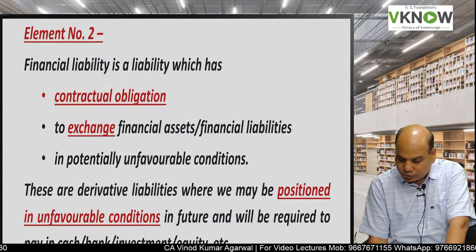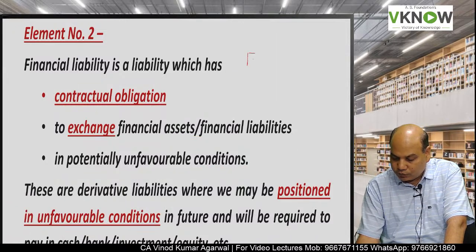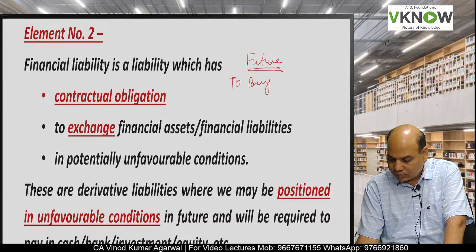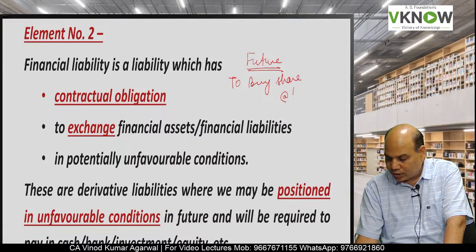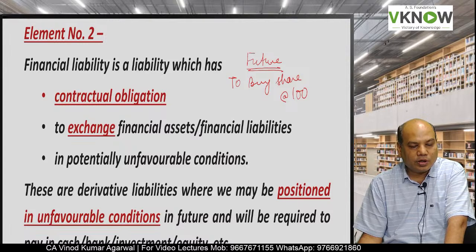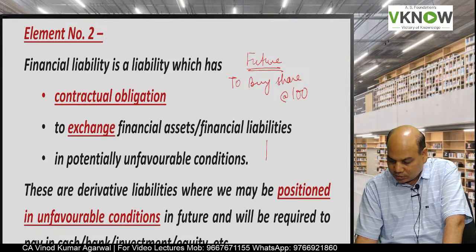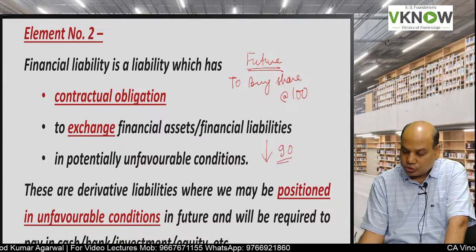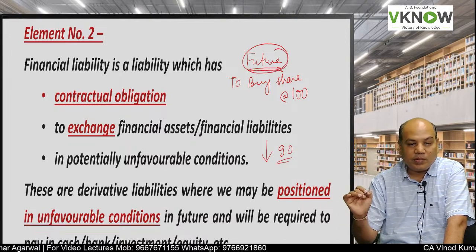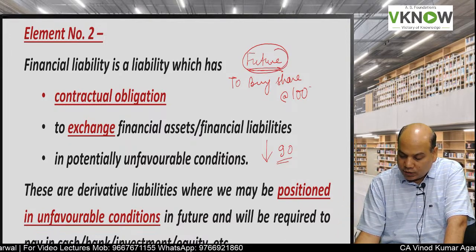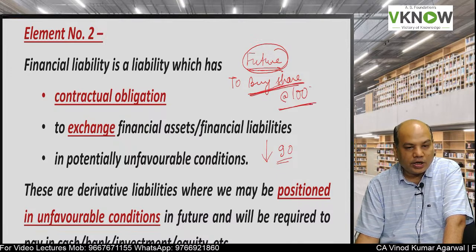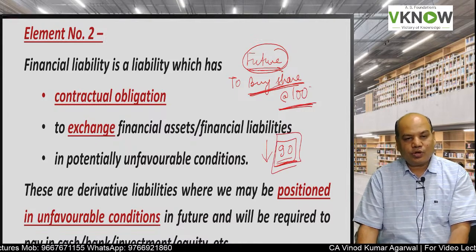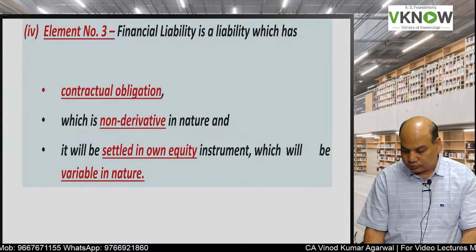Suppose for example, you have entered into a future contract to buy a share at 100 rupees, but the future rate is now 90 rupees. It has gone down. So this future contract will become unfavorable because you have to buy one share for 100 rupees whose value has gone down to 90 rupees. So the contract becomes unfavorable to you.